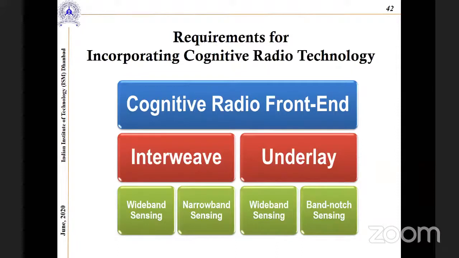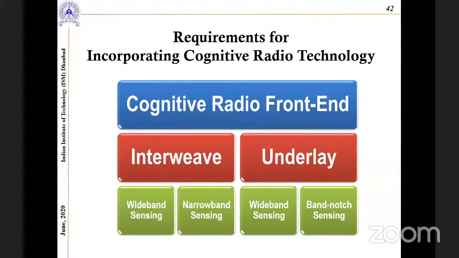Now coming to the underlay, again there is a need for wideband sensing because we require sensing the whole band. Here let us try to understand the band notch antenna. This wideband frequency tunable band notch antenna we are using as a communicating antenna.